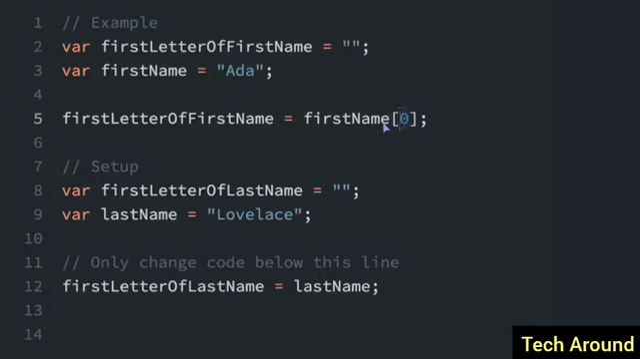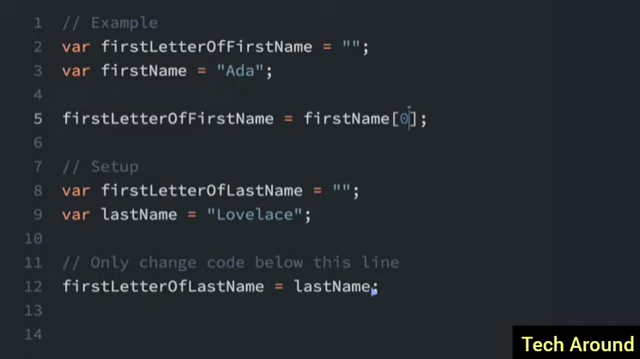Most modern programming languages, like JavaScript, don't start counting at 1 like humans do. They start at 0, which is called zero-based indexing. So with the number 0, that refers to the first index of the string, which would be the A. So the A would be 0, D is 1, and then A is 2. So if we do first name with the bracket notation with a 0, that's going to equal A. So let me show you another example.